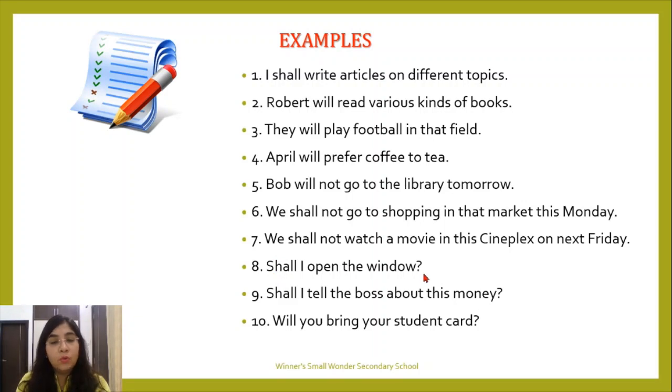Shall I open the window? This is interrogative. Shall I tell the boss about this money? Will you bring your student card?